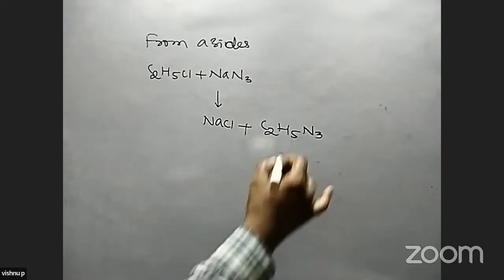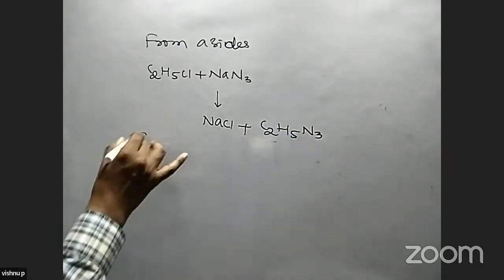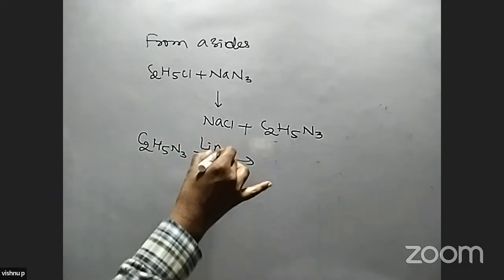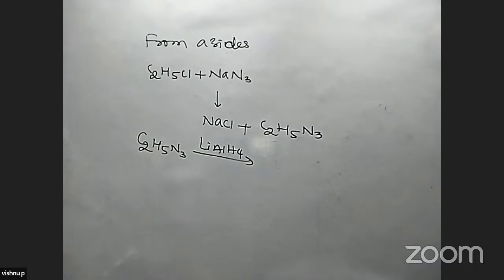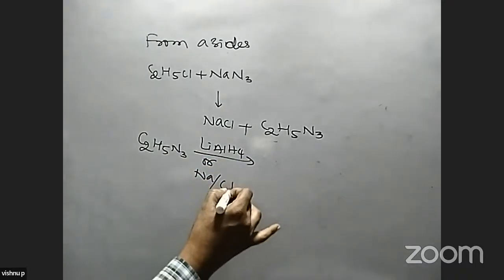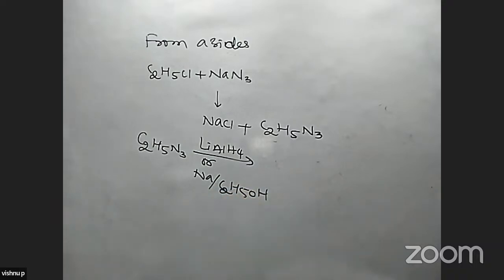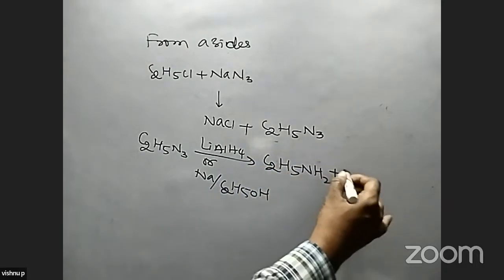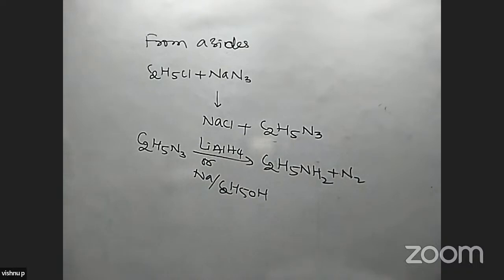Ethyl azide, when treated with lithium aluminum hydride, or we use sodium in presence of ethyl alcohol, this azide is reduced and we get C2H5NH2 with nitrogen separated. We get primary amine in this reaction. So the N3 group is attached, that is called azide.